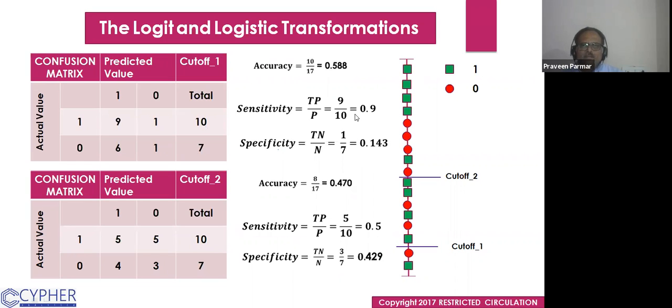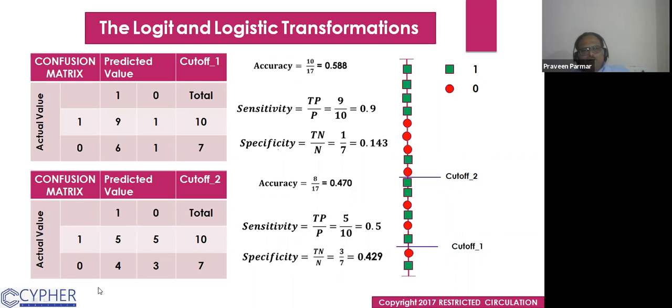So I take another cutoff. In this cutoff, you see how many true positives there are. So 1, 2, 3, 4, 5. These are the true positives. And false positives 1, 2, 3, 4. And the true negatives, 1, 2, 3. And the false negatives 1, 2, 3, 4, 5. And here we calculate the accuracy is 0.47, but the sensitivity is 0.5 and the specificity 0.49.